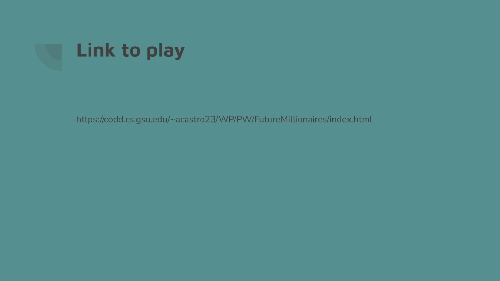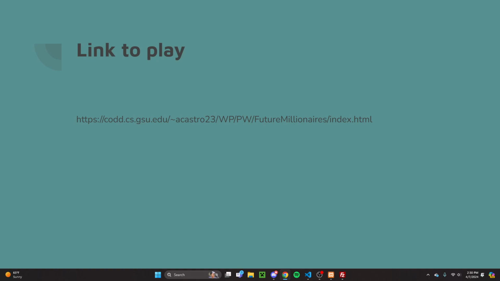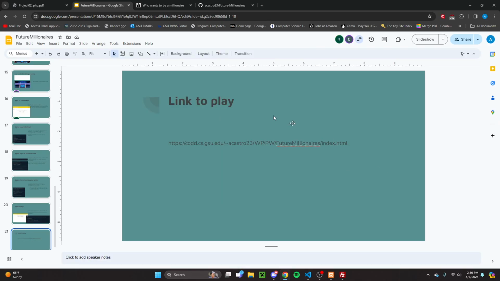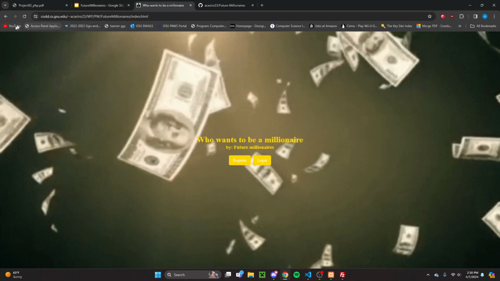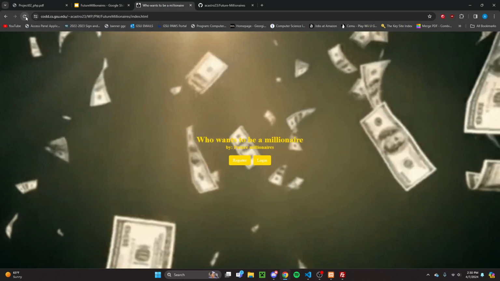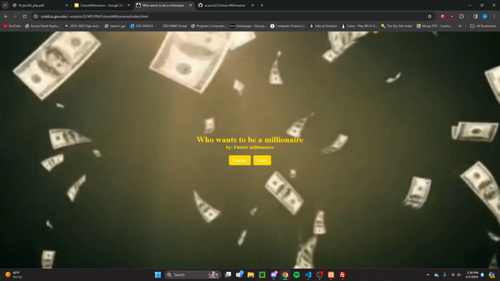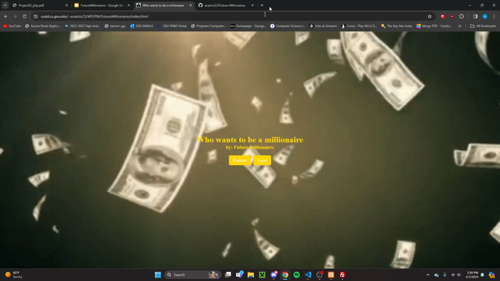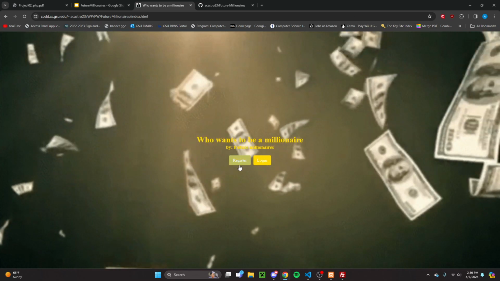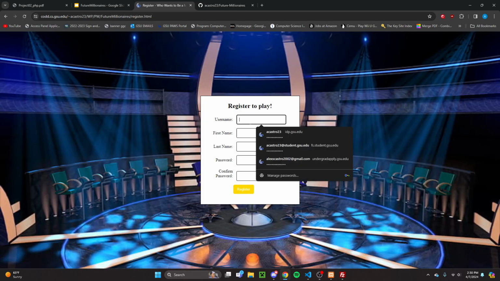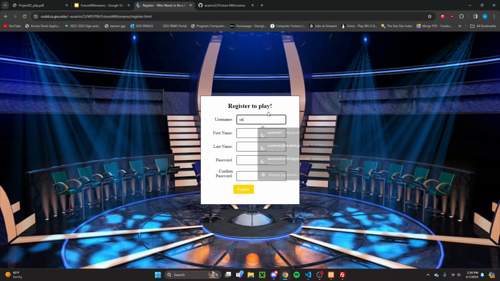Okay, so we're going to demo how the game works in more detail. Clicking that link takes you to this page, and you'll see the CSS animation happen, and then we will create a new account. We will call this person user 567.